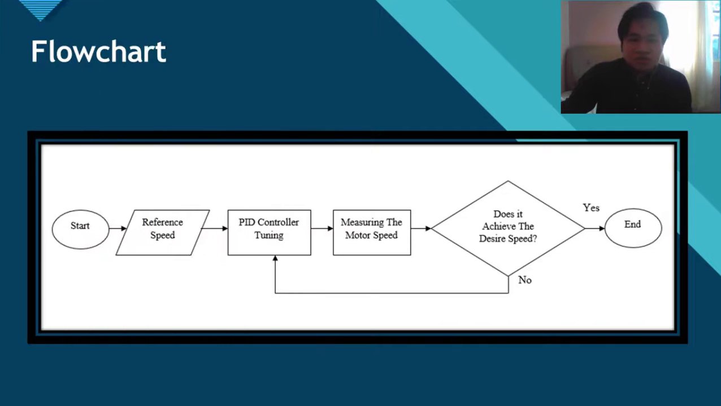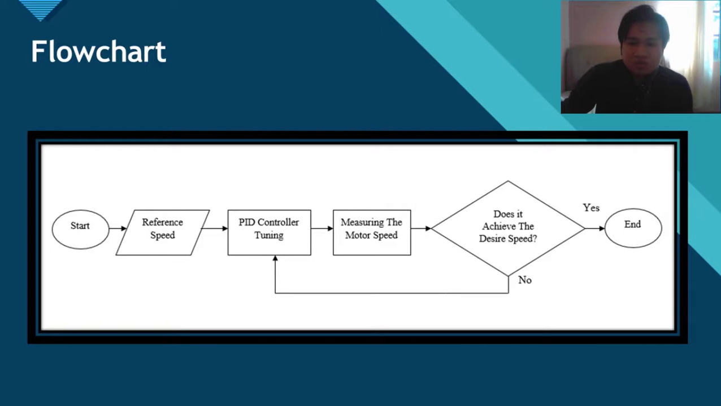So let's move on to our flowchart. Here we have our system flowchart, which first we start the system, and then the first thing we need to do is we input our reference speed. Our reference speed is 400 RPM, and then the process is PID controller tuning, which we will auto tune our PID controller, and after that we can measure our motor speed.